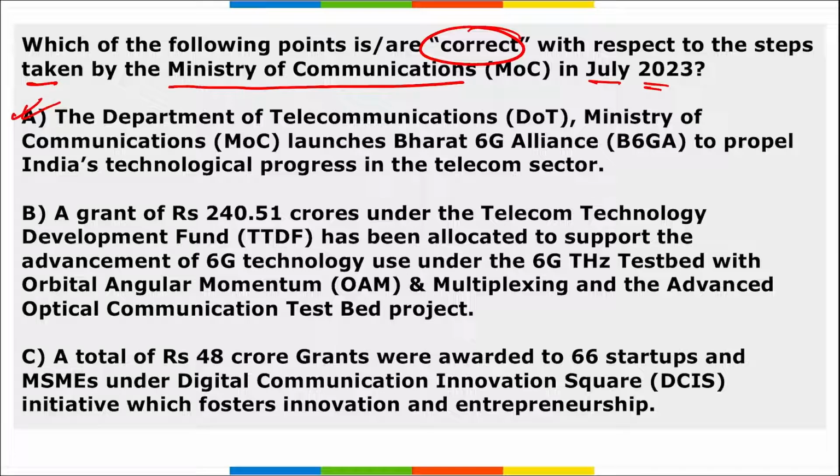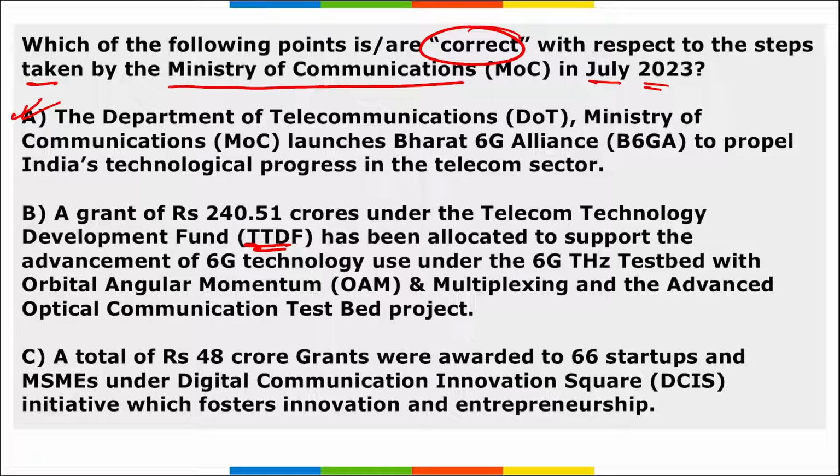Next, remember this formation of the Bharat 6G Alliance was announced by Union Minister Ashwini Vaishnaw in the presence of Devusinh Chauhan, who is our Minister of State for Communication. Next thing, remember here a grant of 240.51 crore rupees has been allocated under the Telecom Technology Development Fund, TTDF. So option B is also right here.